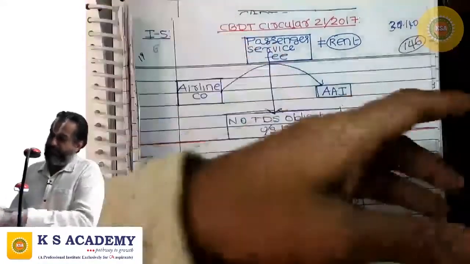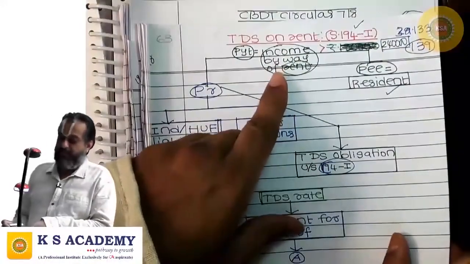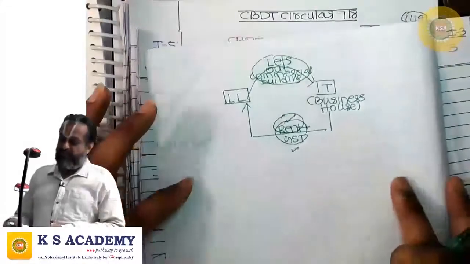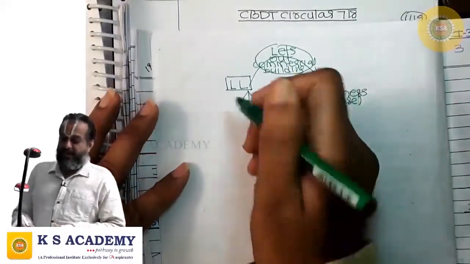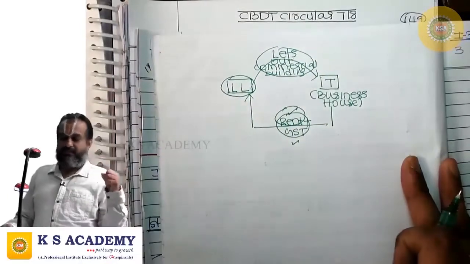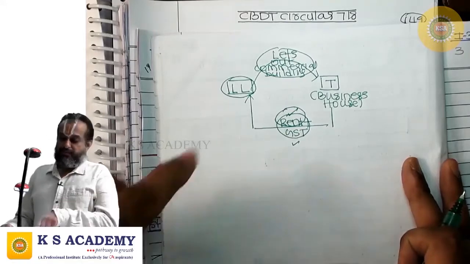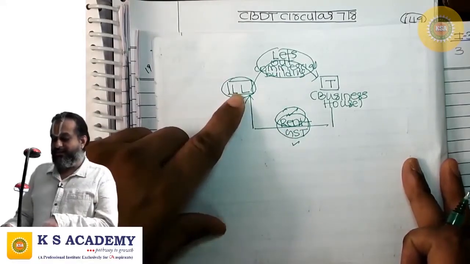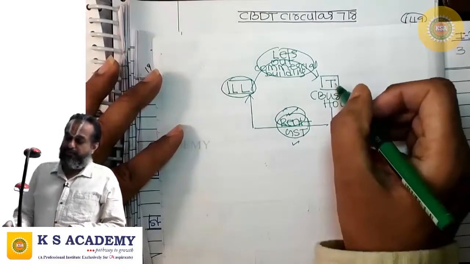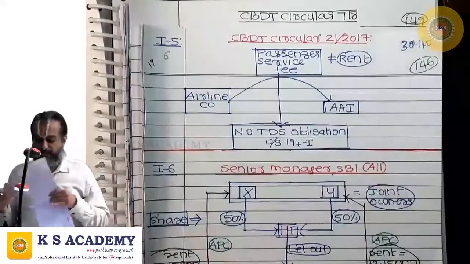Because of how the section starts: you have a TDS obligation only when the payment is income by way of rent. GST is not income of the landlord. The landlord is only the collecting agency for the government. GST is collected by the landlord on behalf of the government and is remitted to the government. Therefore, we need to apply the TDS rate only on the rent and not on the GST component.